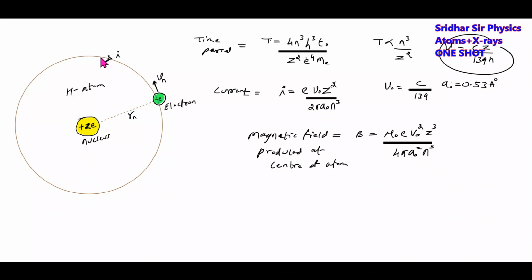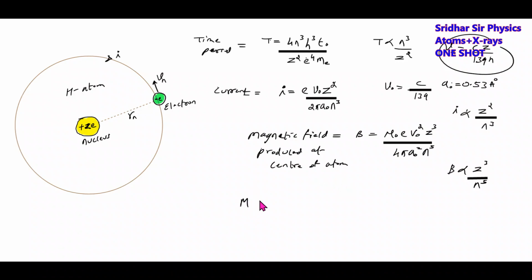Then if the electron moves opposite to the flow of current, there will be a current. The current is given by this one, and the current will be proportional to z square by n cube. Then when a current I flows, definitely like a current carrying ring, it will produce a magnetic field at the center of the nucleus, and that is proportional to this one. So the current is proportional to z square by n cube, and the magnetic field will be proportional to z cube by n to the power of 5.